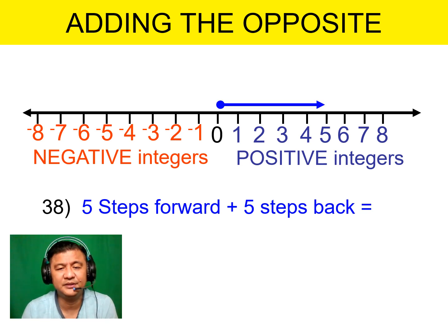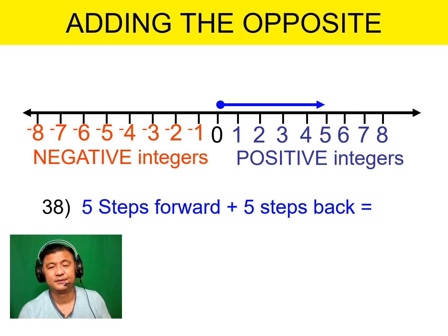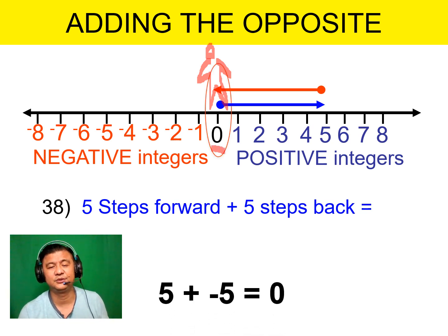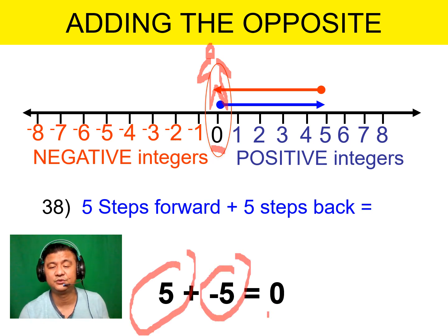Okay, so remember in our previous example, if you take 5 steps forward, positive 5 going there, right? And then if you make 5 steps back, what have you noticed? You started at 0. Remember, there's a monument here. You were walking here, you started at 0. 5 steps forward, 5 steps back. You're back to the 0 mark. So you could say positive 5 plus negative 5 is equal to 0.